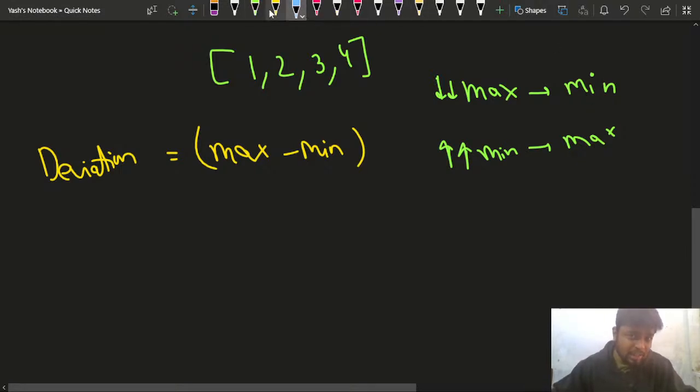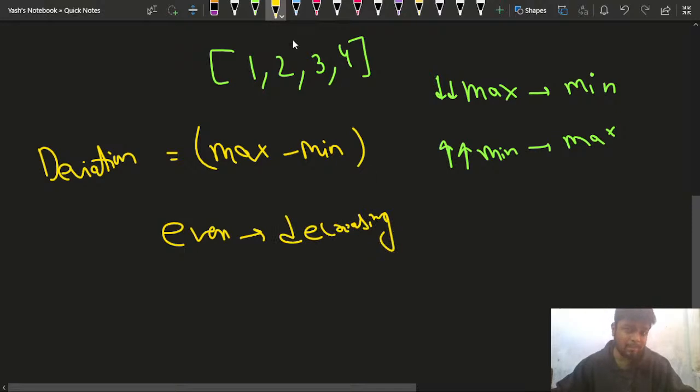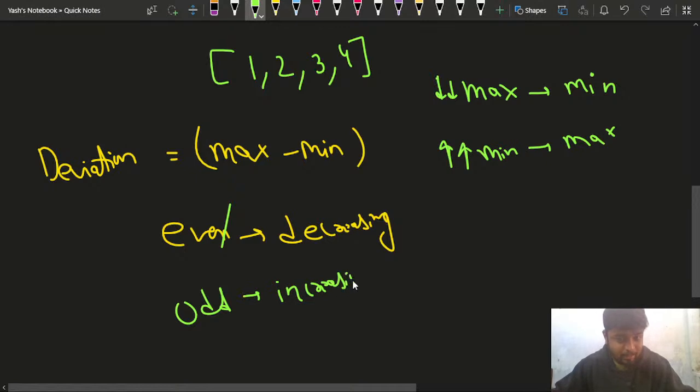Now there are two things that are happening. What I can say is, if the number is even, then I can say that it is decreasing, right? Because I am dividing it by 2 if the current number is even. If the ith number is even, then I am dividing it by 2. And if the number is odd, then can I say that I am increasing its value because I am multiplying by 2, right?